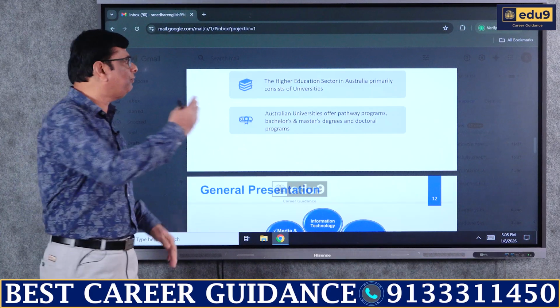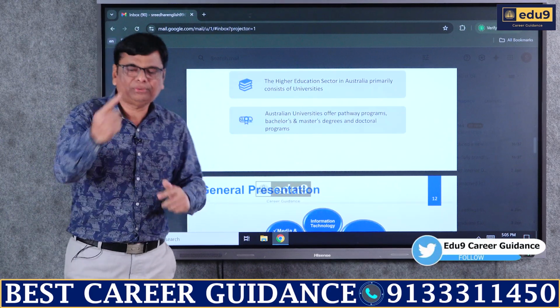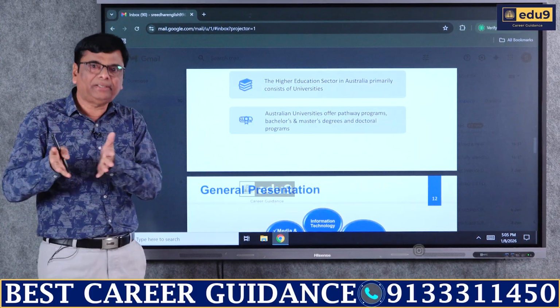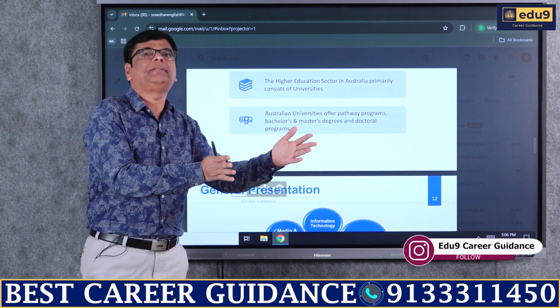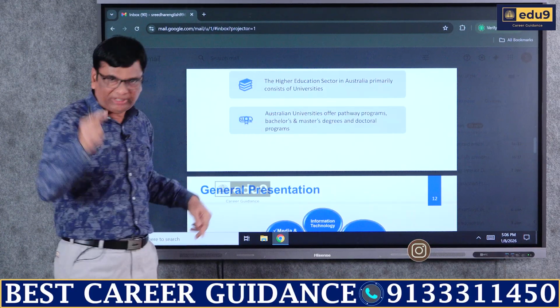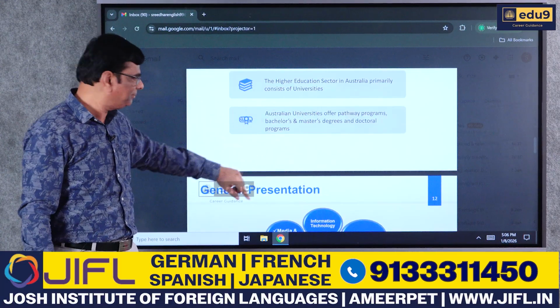That is nothing but they offer all kinds of pathways. We have already seen it's a bridge course to get into the college, to get the admission. Pathway is a bridge course between the Indian academic qualification and the Australian course that you are choosing. That course is also offered by the universities, along with bachelor's, master's and doctoral programs.